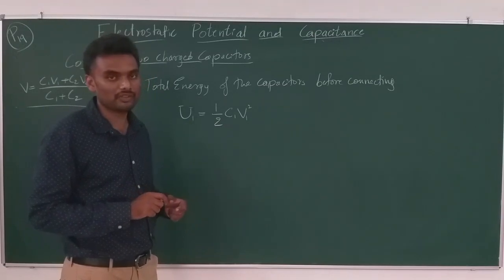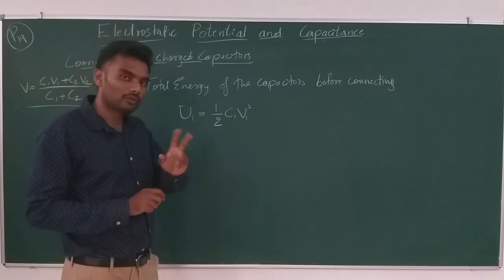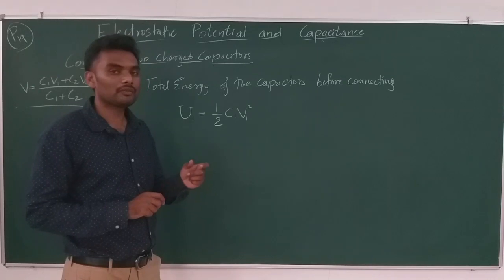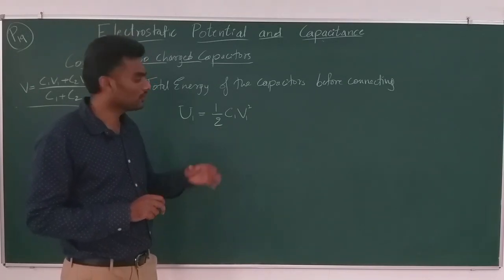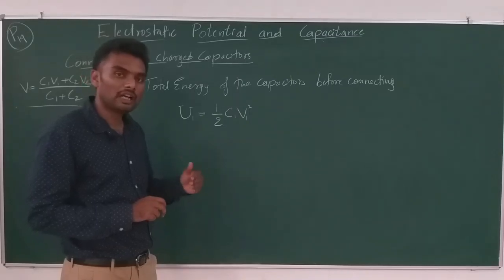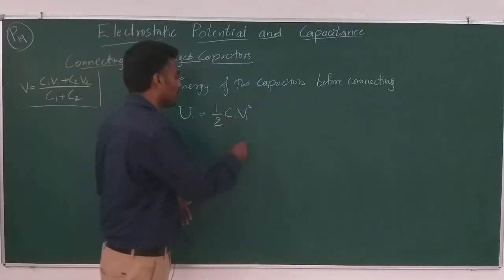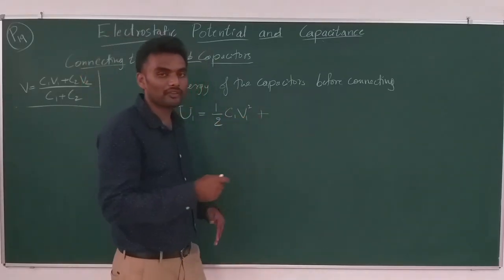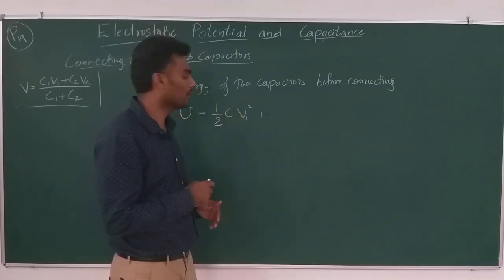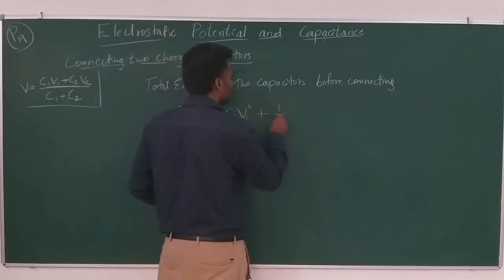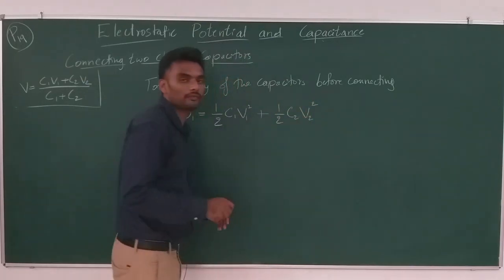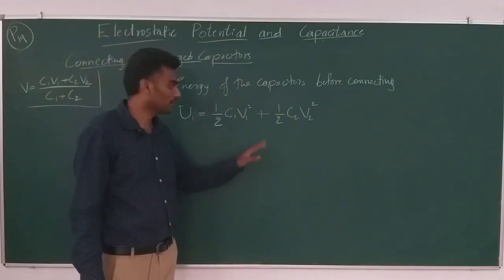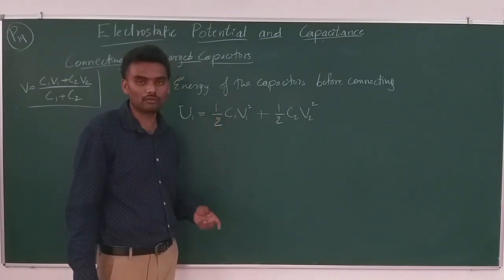You have two capacitors, one with capacitance C1 and potential difference V1, so the energy stored in that will be half C1 V1 squared, plus the energy of the other capacitor, half C2 V2 squared. So, this is the total energy stored.